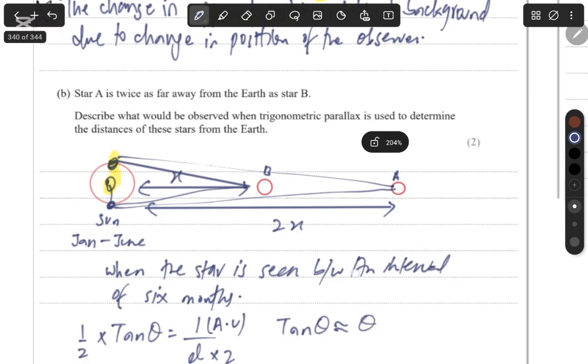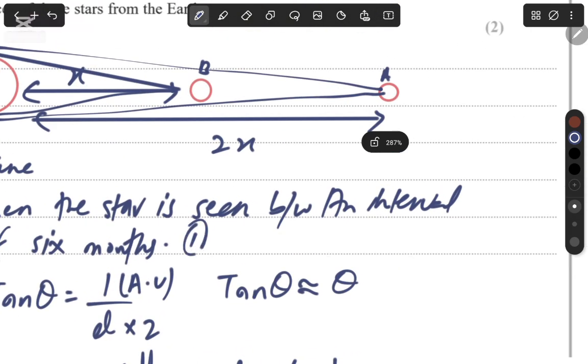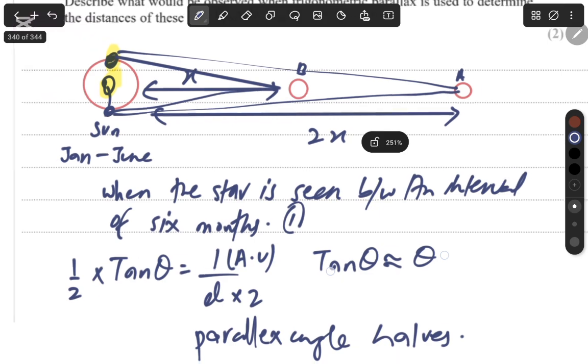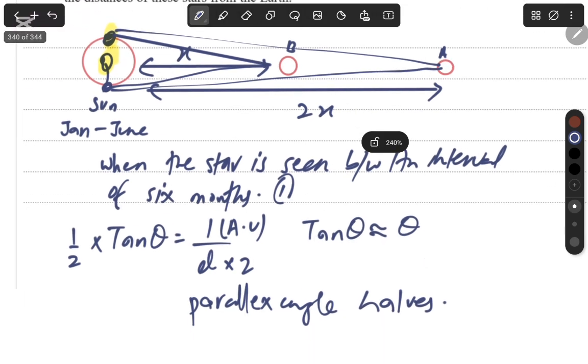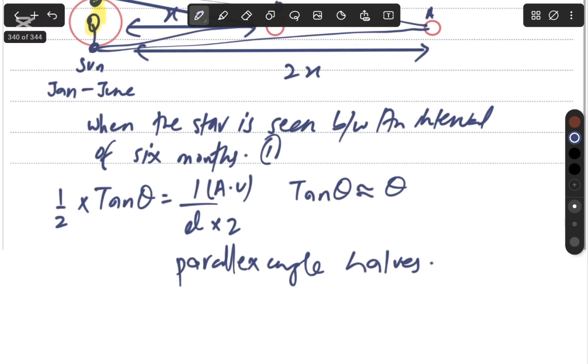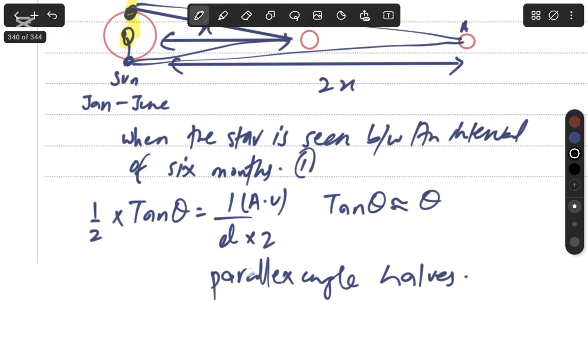Okay, so the first point, the first mark you'll get, is you will say that when the star is seen between the interval of 6 months, okay? The star is seen from Earth in an interval of 6 months, and you will see that the parallax angle will be half. The reason is, you can see this is the formula of the trigonometric parallax. tan θ = 1/d, where 1 is the astronomical unit.